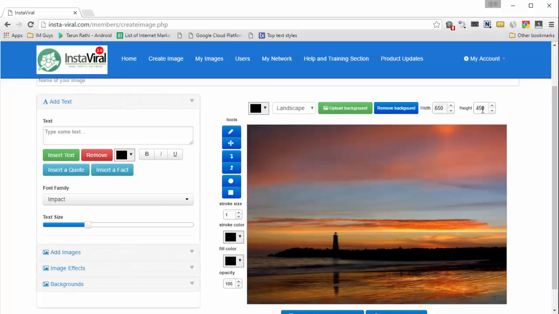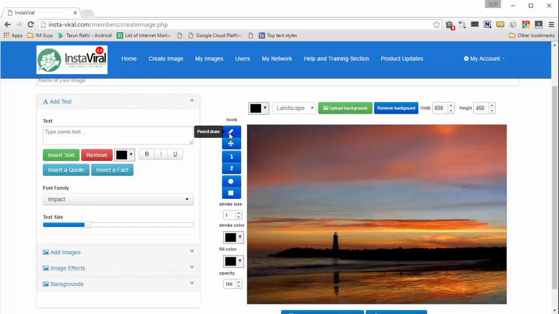You can change the size of the image if you want. You can change the proportions. You can make it a square or a small square. I'm working on landscape because that is the best proportion if you want to share stuff. And you've got a little toolbar over here which lets you really manipulate stuff and create stuff.